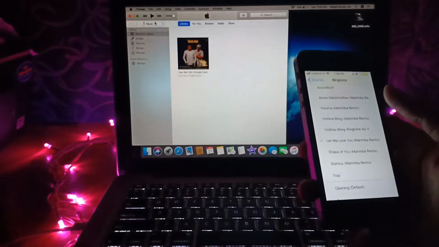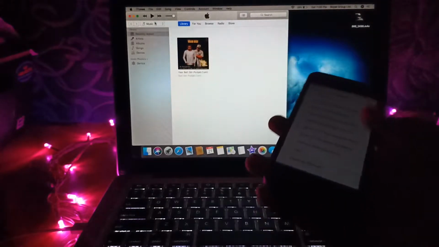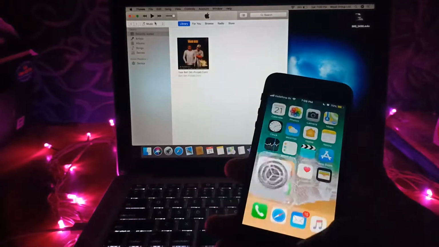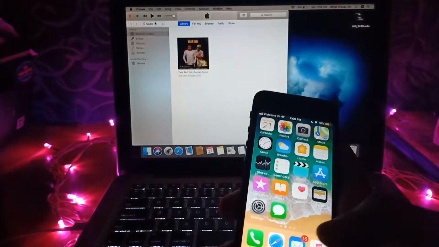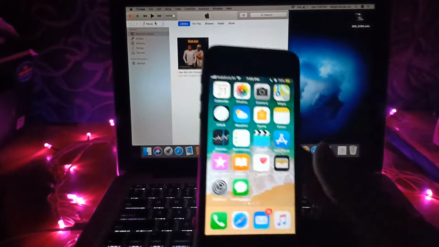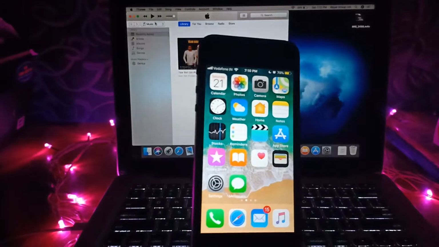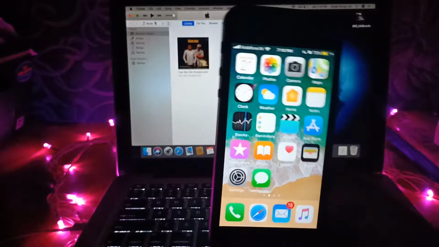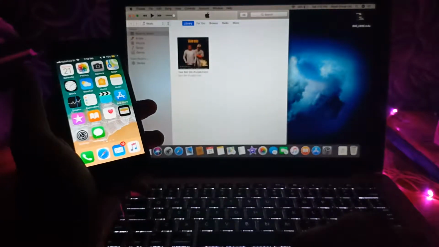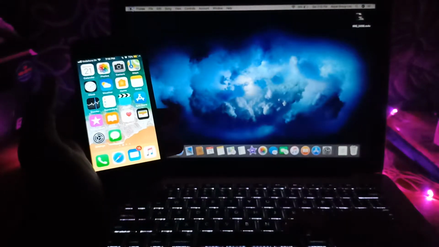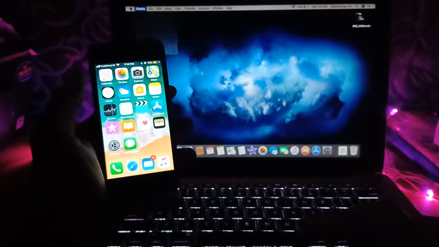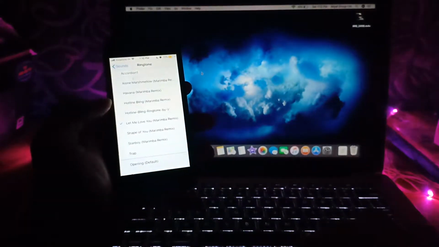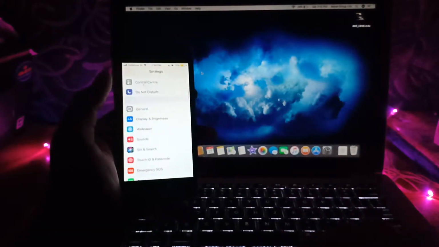So the first thing you need to do is connect your iPhone to your MacBook or Windows PC, laptop, whatever. The trick is basically the same for all devices, whether Windows or Mac. Okay, so I've connected my device. So let's just start syncing data over the MacBook.